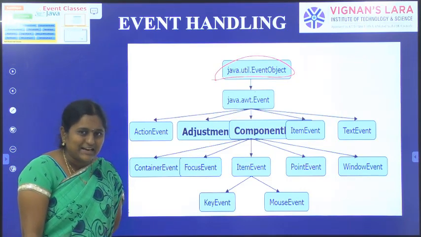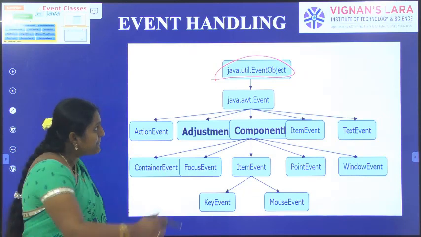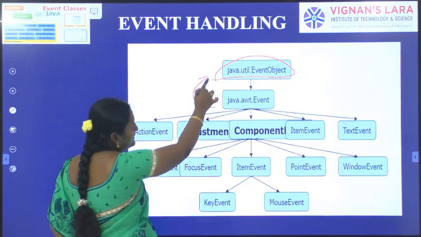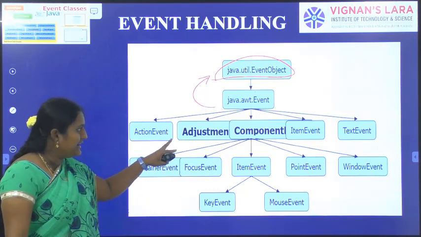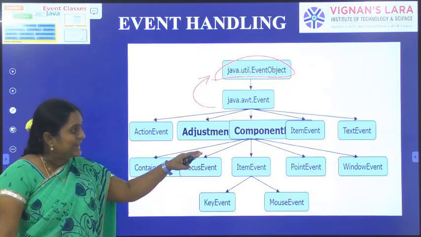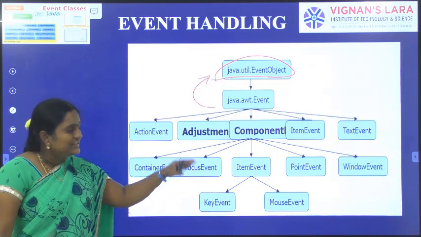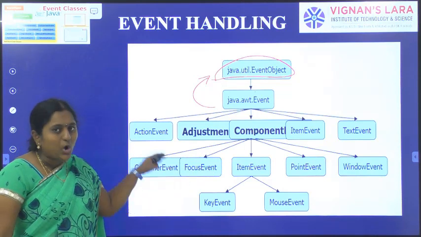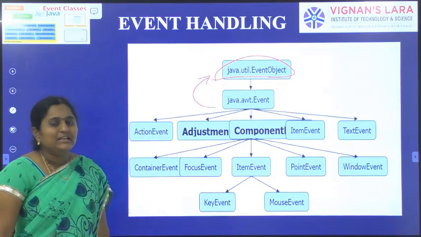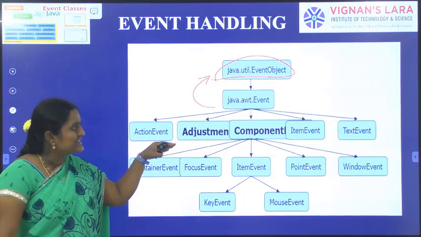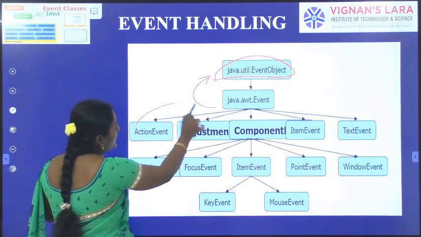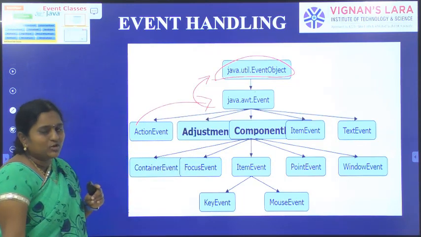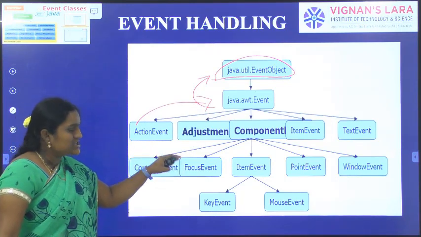It is the subclass of EventObject. Action event, adjustment event, component event, item event, and text event are all classes derived from AWTEvent.